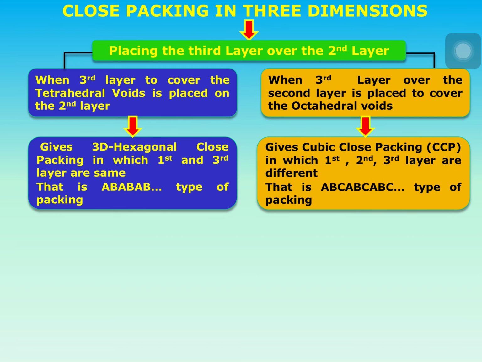And the other one is, if you want to cover octahedral voids using the third layer, the third layer is entirely different from the first two layers. So the third layer is labeled as C, and it is going to give ABC packing. That is the ABC type of packing, and the type of lattice you are going to get is the cubic close packed lattice.